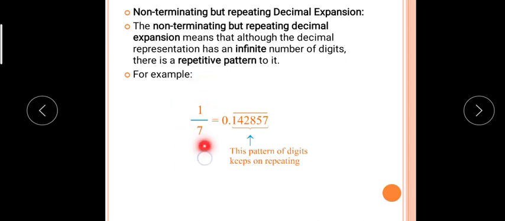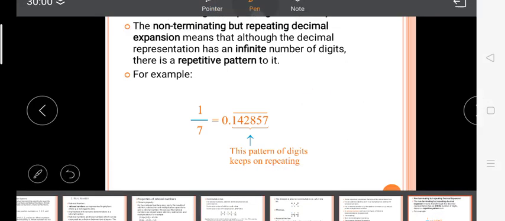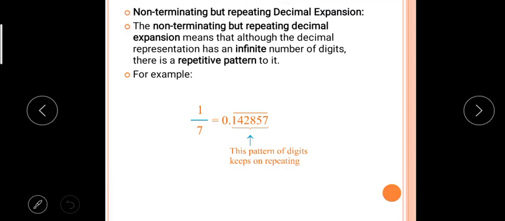After division you will get 0.142857. So these 6 digits keep on repeating. Therefore I am writing a bar here. Again if you are dividing it, you will get 142857, again 142857. Therefore this type of decimal is called non-terminating.